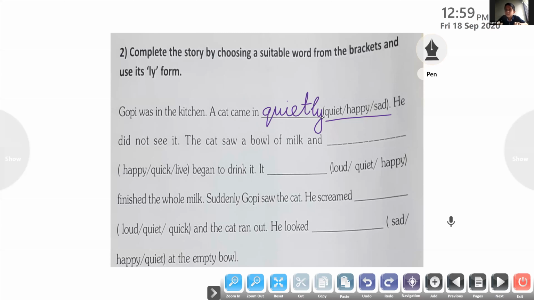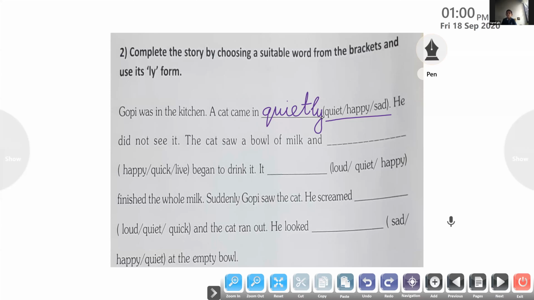Who can do the next sentence for me? Yes, Charles, come on. Unmute it and read the next sentence for me, Charles. Others, please mute it. Yes, read the next sentence. He did not see it. Yes, then the next sentence. The cat saw, what is this? A bowl of milk.